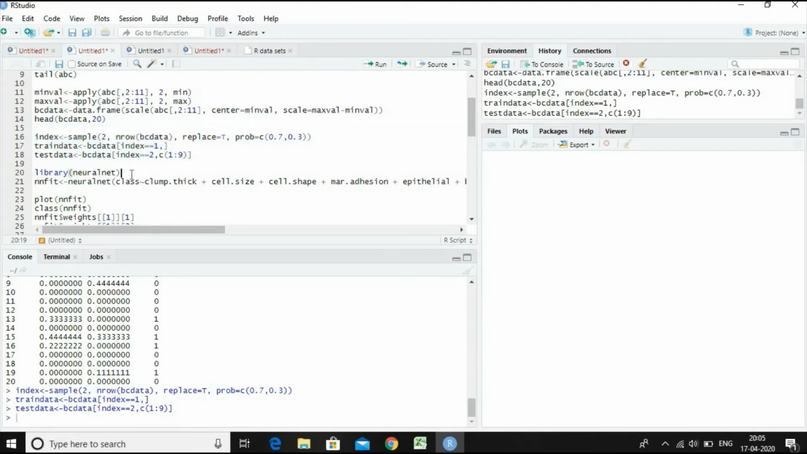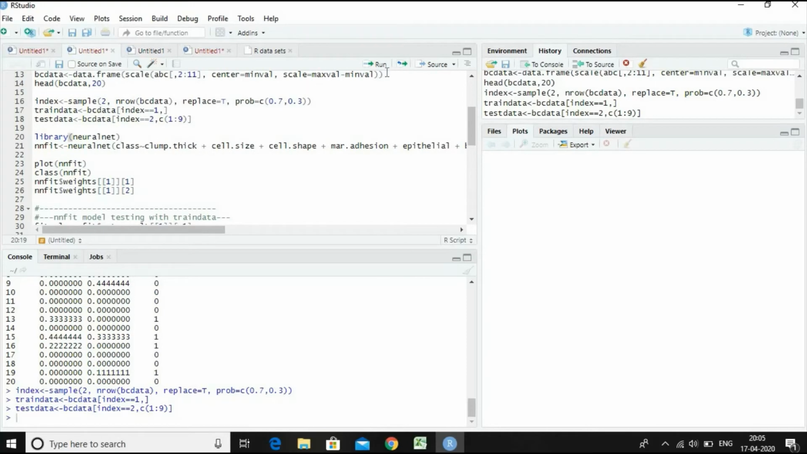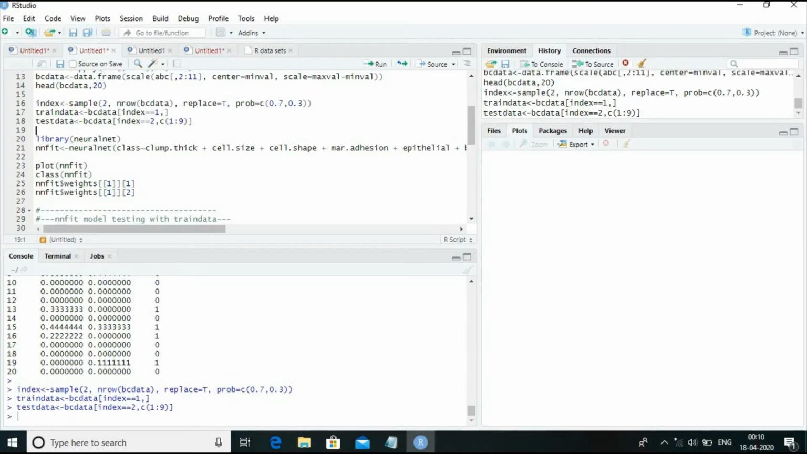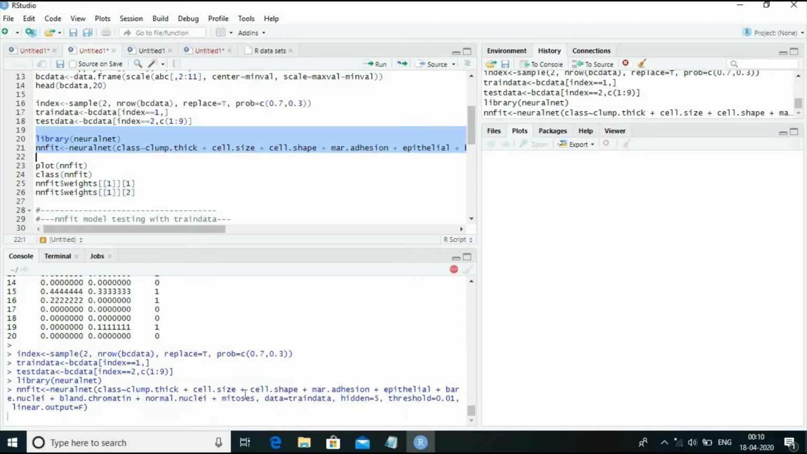Now let us activate the library neuralnet. Let's bring it into the active environment. Now let us run these two command lines and generate the neural network model. Yes, the model has been generated. Now let us have a look at the model.